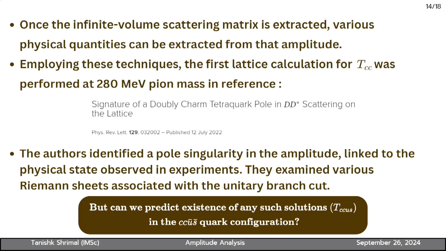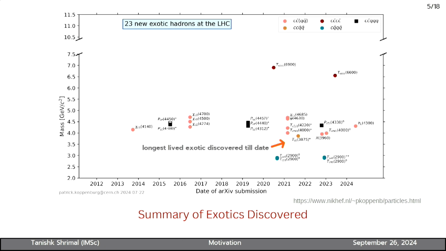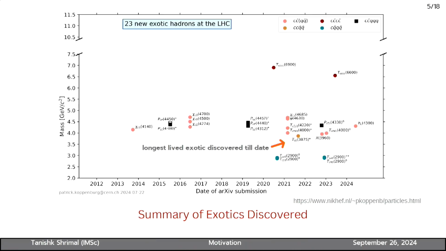Just a very basic question. Is c c-bar and two light quarks also possible? Yes, I guess here, this is exotic, and you can see we have some c c-bar kind of thing, with two light quarks, c c-bar and q q-bar. Would they have similar properties or very different, in terms of the masses? Not sure in terms of masses, but you can see that this pink one are the c c-bar q q-bar states.